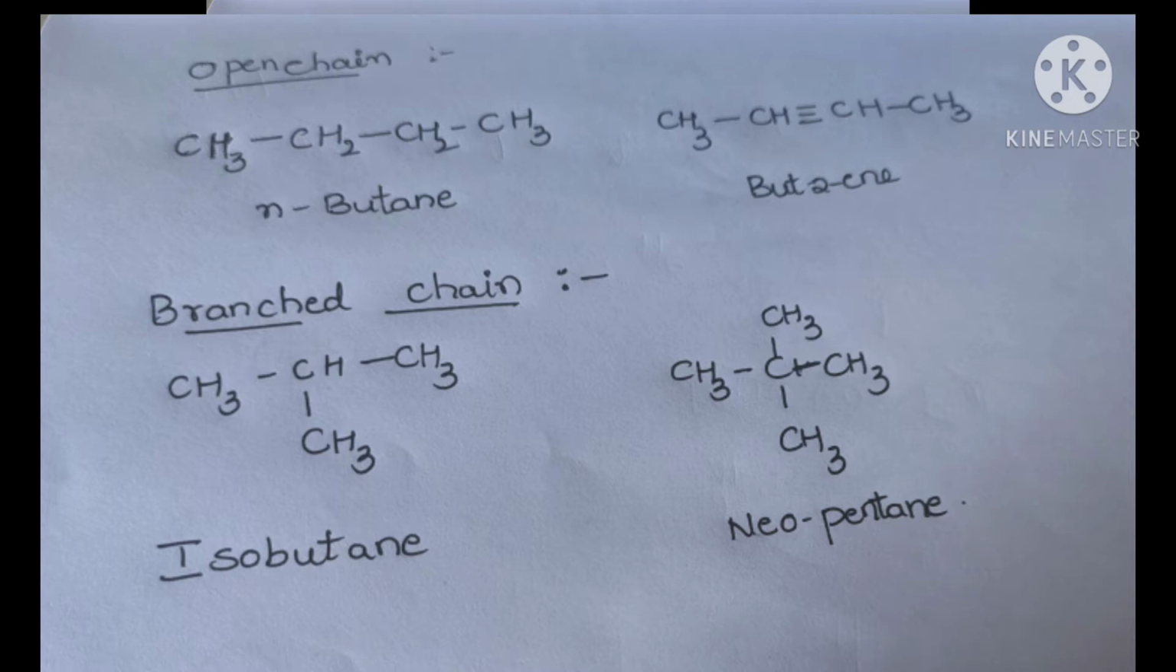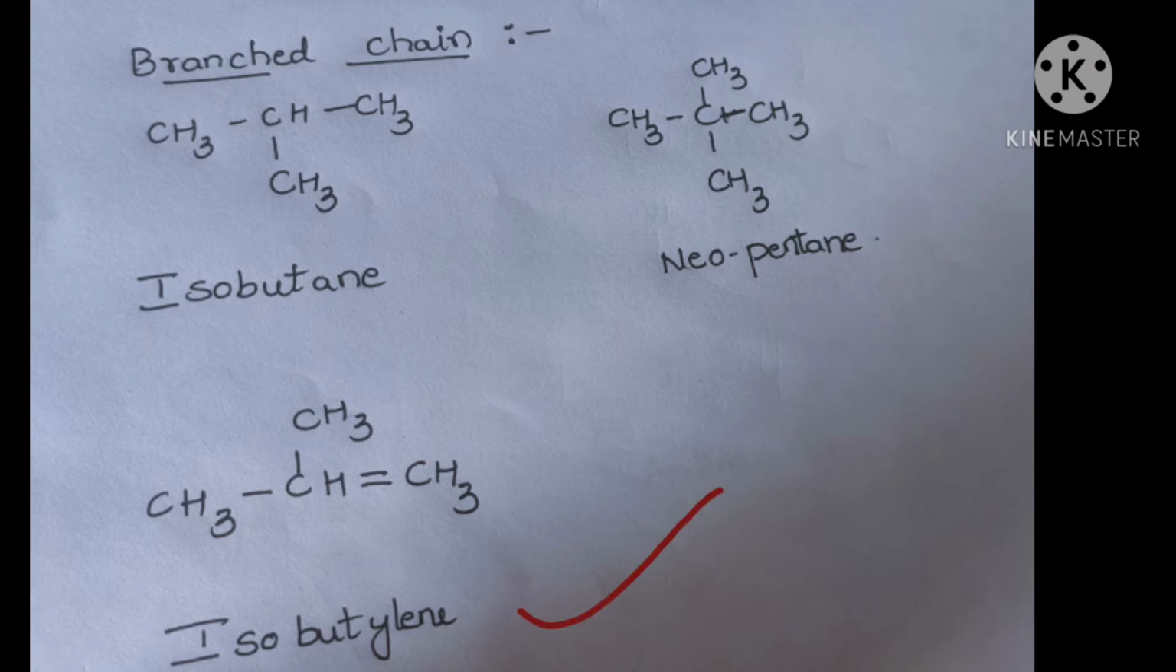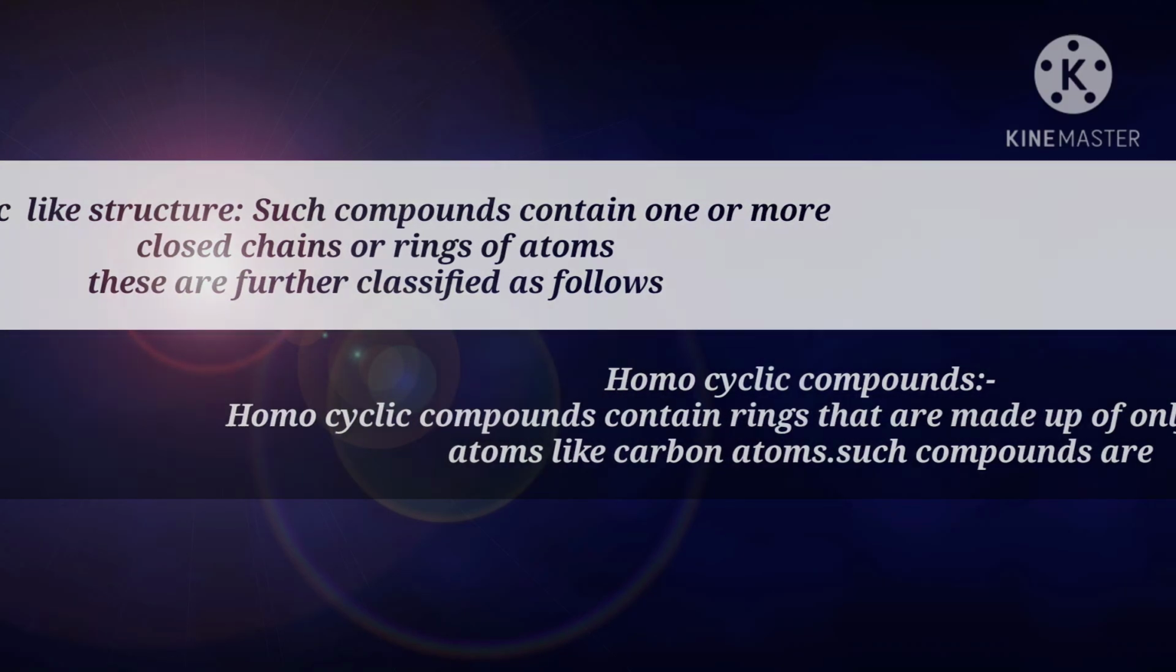See here, it is isobutane, and it is neopentane, and it is isobutylene. Isobutane contains a second carbon attached to another carbon, a methyl group. So it is called isobutane. In neopentane, neo means a quaternary carbon atom, a carbon atom bearing methyl groups. And next one is isobutylene. These are acyclic compounds. And next one is the cyclic compounds.